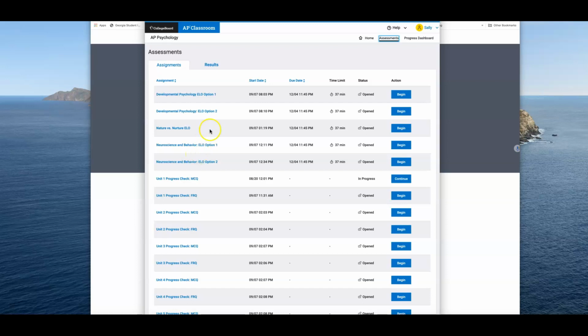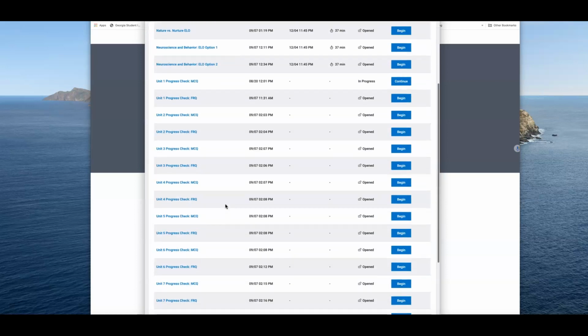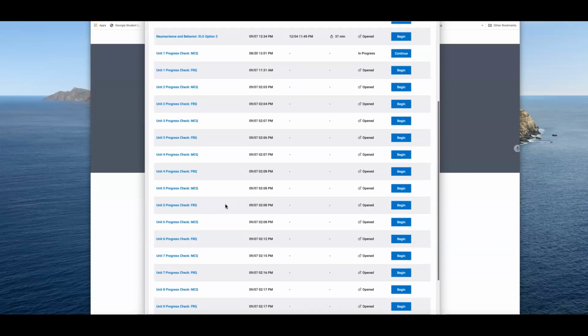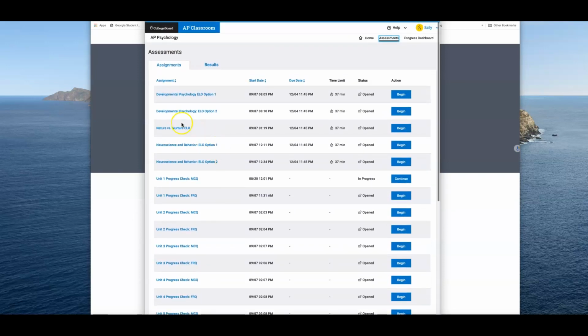And the whole semester is not in here yet. I'm adding these a little bit at a time. I have to go in and create these tests, and they will be in there before you take your module test that corresponds to it. And then also you can see that all of your unit progress checks are open, so you can practice those.